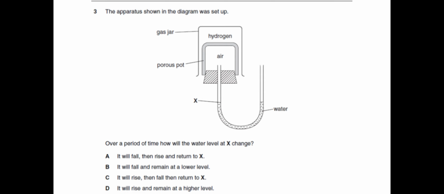It will fall, then rise, and then return to X. It will fall and rise and then return to X. That can be the correct option. Bravo says it will fall and remain at the lower level. No, because hydrogen is lighter, so of course it is going to go out of the porous pot. Charlie says it will rise then fall. Definitely not. It is not going to rise. It will fall first. And Delta says it will rise and remain at the higher level. No, so our answer is definitely Alpha for this question.